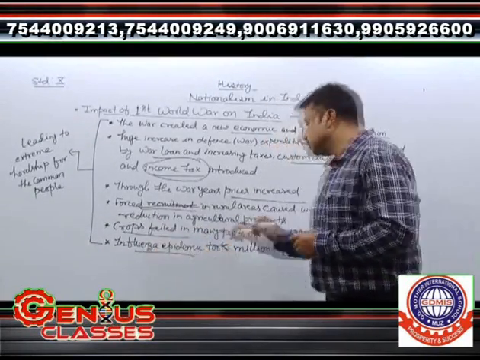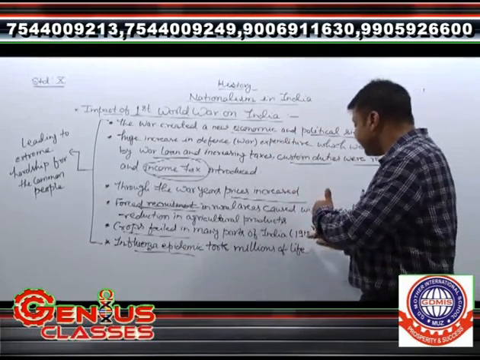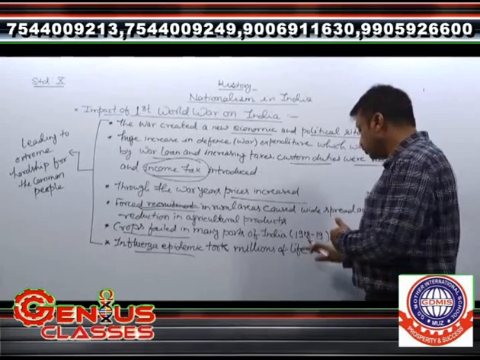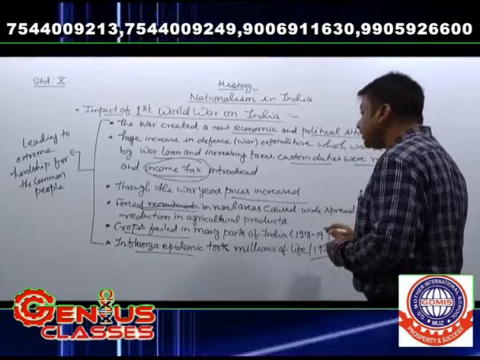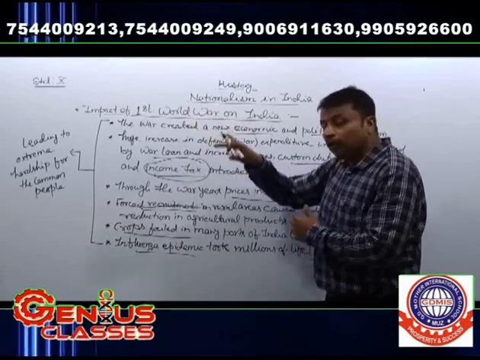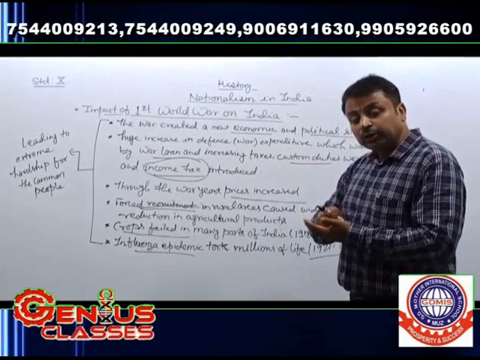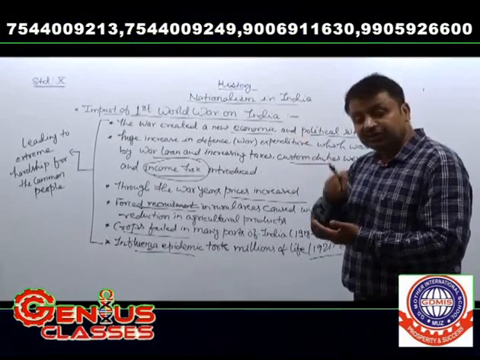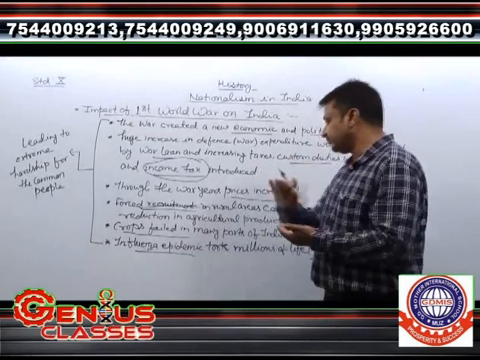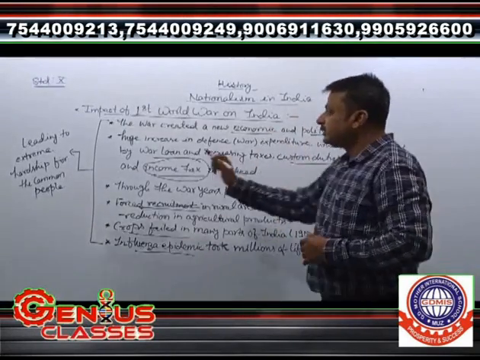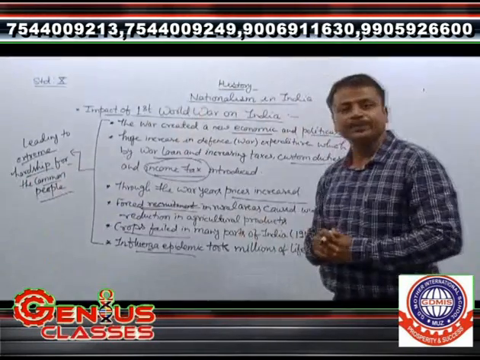Influenza epidemic also took millions of lives, even though this happened after the war, in 1921, 1922. But due to the war, the government in India that was ruled by the Britishers failed to provide any assistance to Indians. So overall, there was extreme hardship for common people.